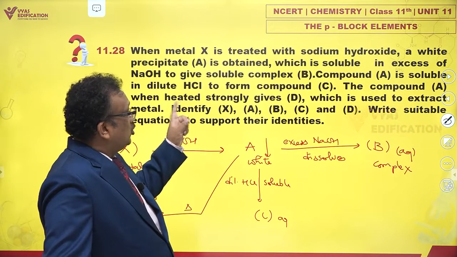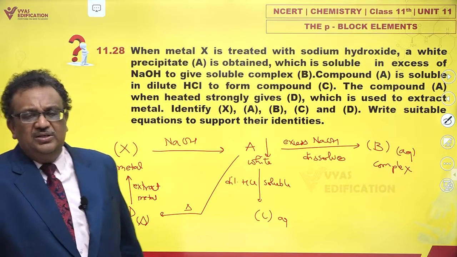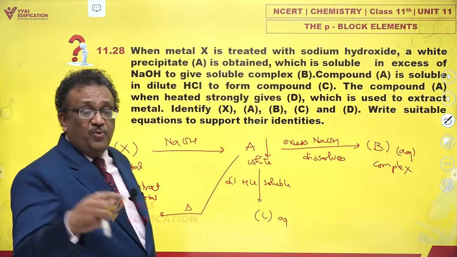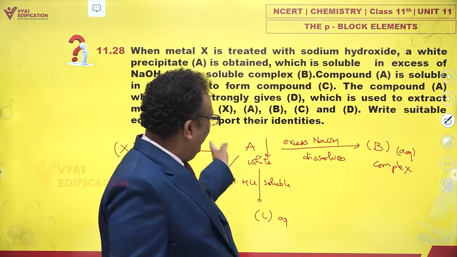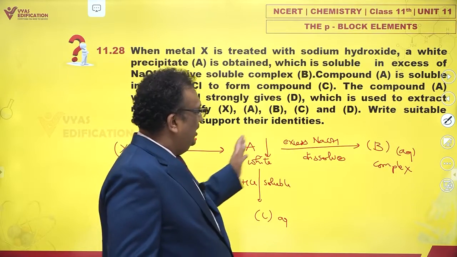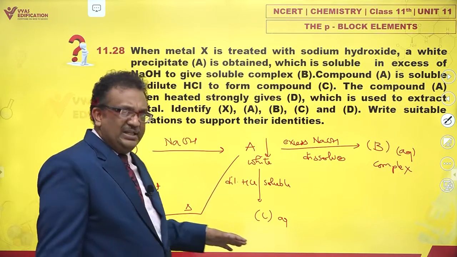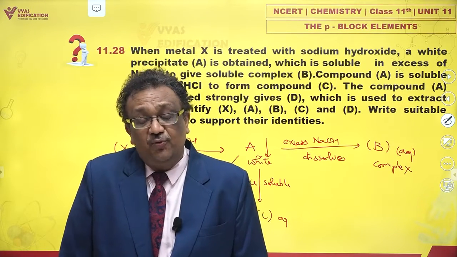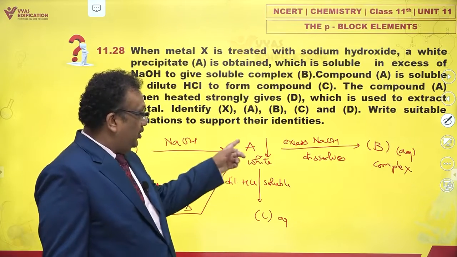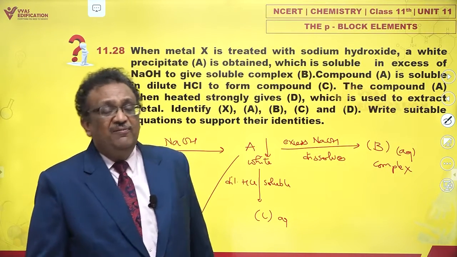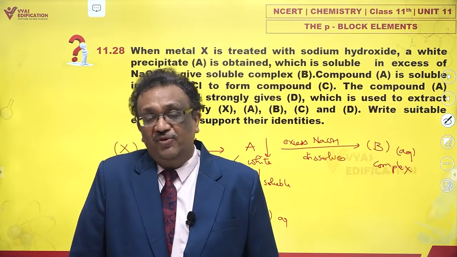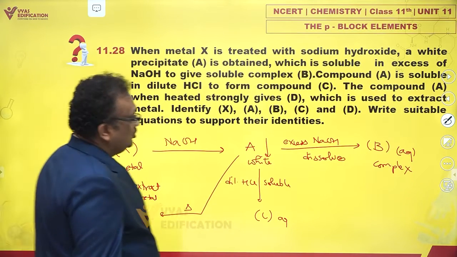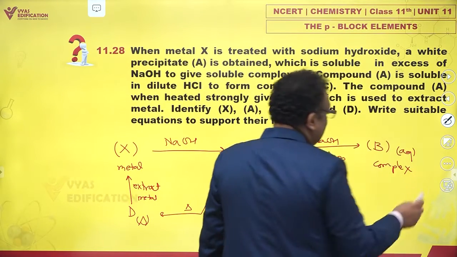I am also told that it is soluble in dilute HCl. Now all this hints towards aluminium. Why? Just write aluminium and see. In these kinds of word problems, one idea is required: the moment you get amphoteric nature, hydroxide dissolving in NaOH forming a hydroxo complex, and dissolving in HCl, this classically looks like a +2 or +3 oxide. Why not +4? A +4 oxide will have a problem because things like PbO2 and SnO2 would find it difficult to dissolve in HCl directly without a redox reaction. But aluminium can dissolve very beautifully, so we eliminate those options and we get aluminium as a potential candidate.